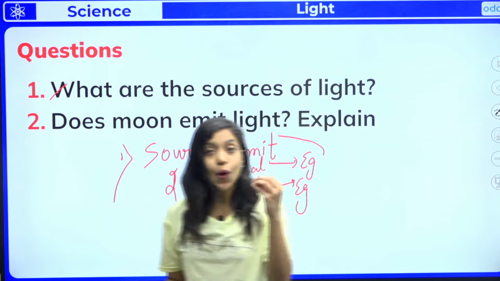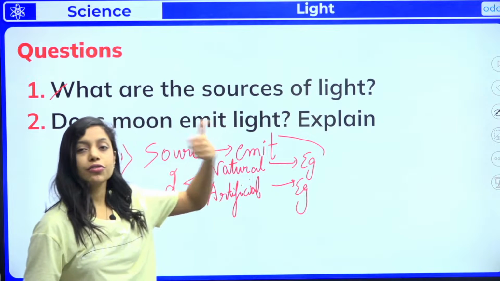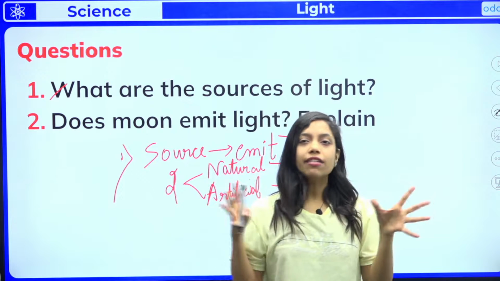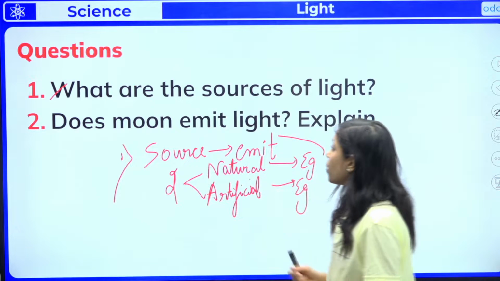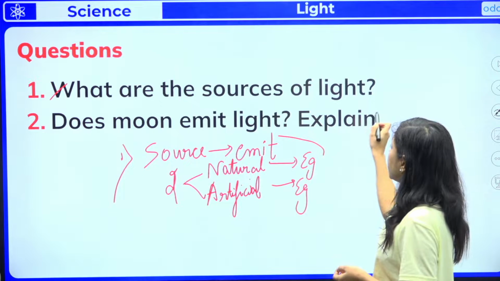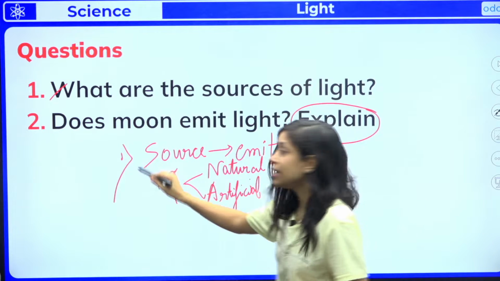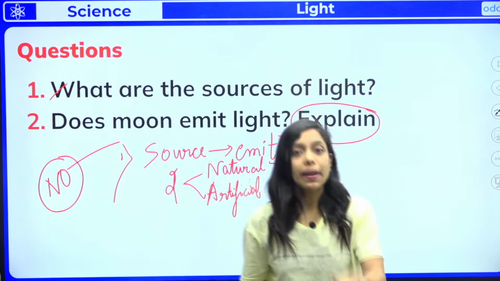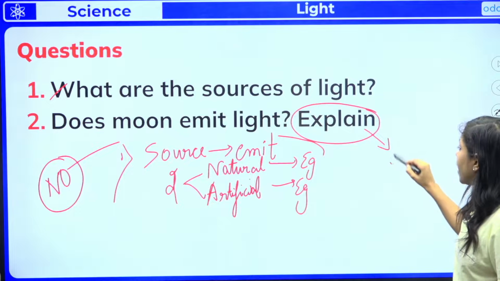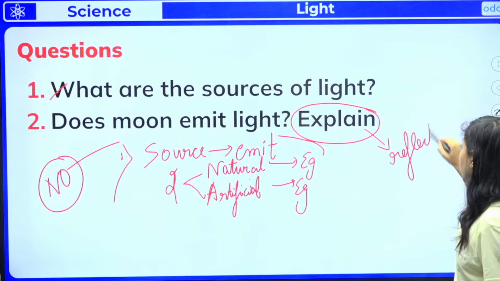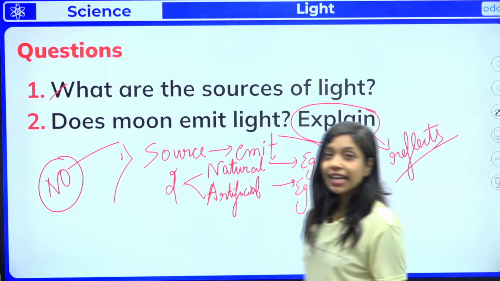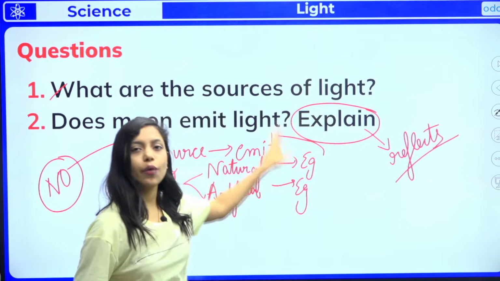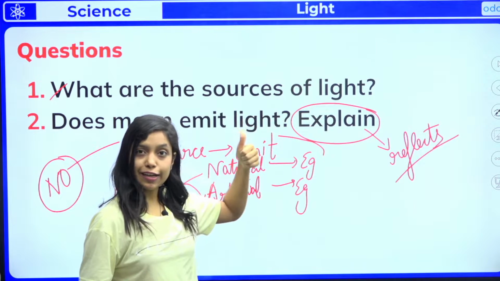So if somebody asks you what are the sources of light, first you should tell what do you mean by source of light, second two types of source of light and with examples for each, okay. Second question, does moon emit light? Explain. This is very important. Does moon emit light? No, moon doesn't emit light. So how you have to explain? It does not emit the light, it just reflects the sunlight which fall on it, okay. Moon will not emit any light, moon just reflects the sunlight which fall on it. So I hope both the questions are clear to all of you. Yes, is it clear to all of you?